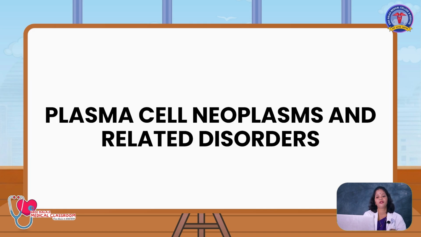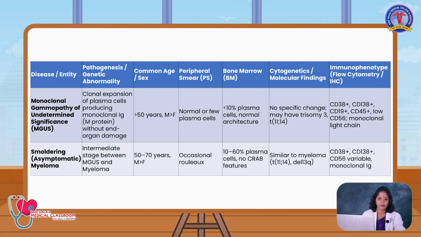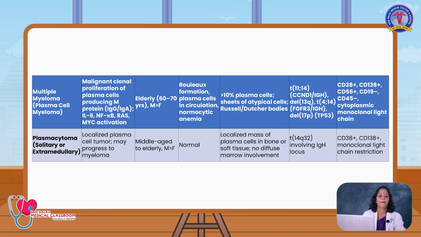positive. Moving into the plasma cell neoplasms and related disorders, first will be the monoclonal gammopathy of undetermined significance. Second will be the asymptomatic myeloma, otherwise called as smoldering myeloma, multiple myeloma, otherwise called as plasma cell myeloma.